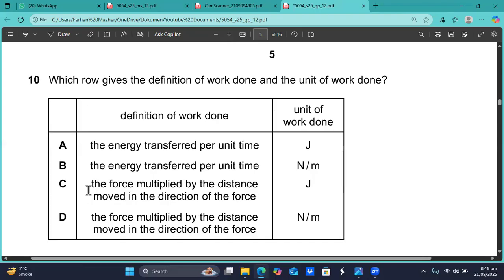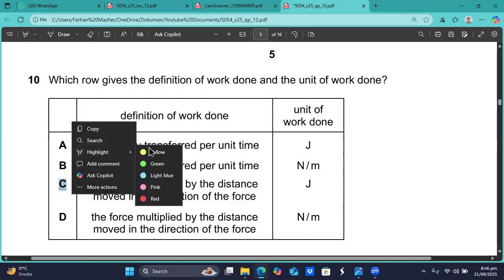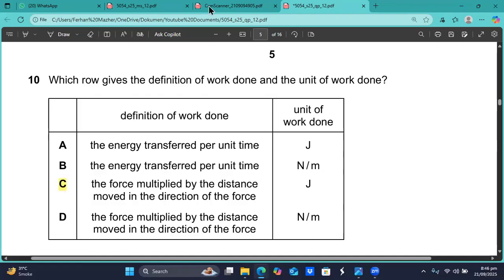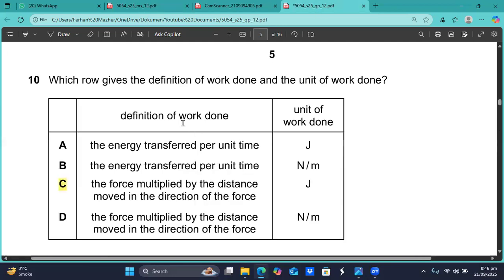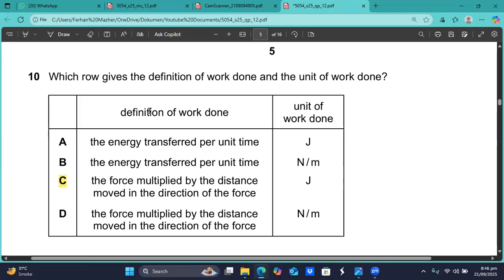Work done is the product of the force and the distance traveled in the direction of the force, and the unit of the work done is joule. So I think C looks the best option to me, sir. Let's check. Question number 10, C is the right option. So the unit of the work done is joule, and the definition of the work done is the force multiplied by the distance moved in the direction of the force.